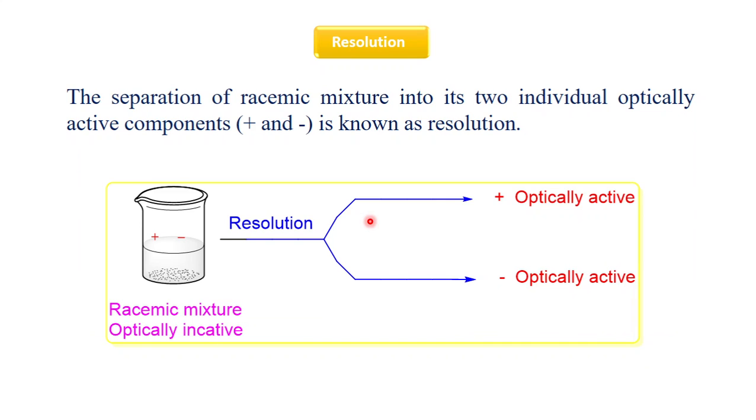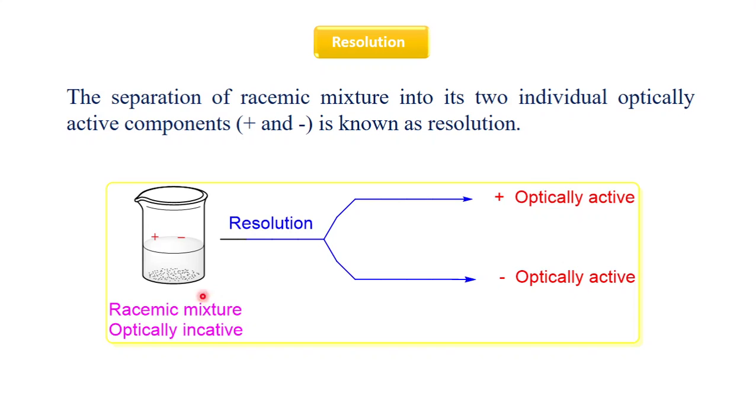The separation of a racemic mixture into two individual optically active components, that is the plus and minus forms, is known as resolution. Resolution is one of the methods by which you can separate the racemic mixture into two individually optically active components.